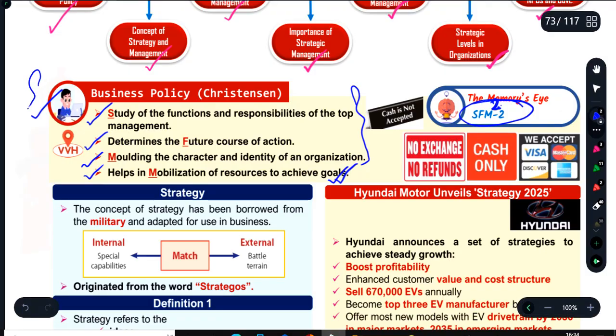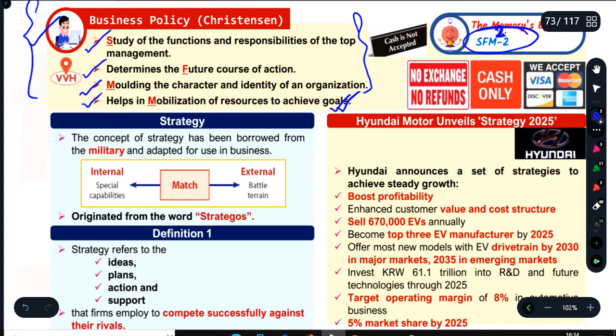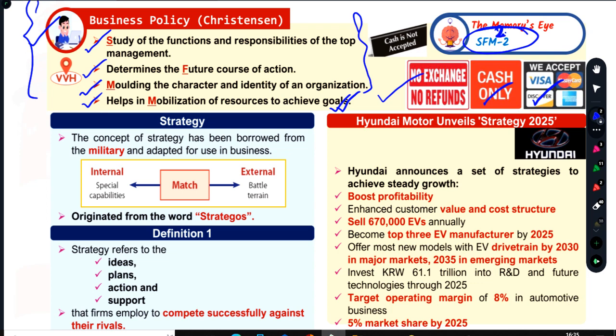So it was all about business policy, a small but important concept. It was introduced in 1908 at Harvard University through the syllabus, and gradually in the 1980s we started studying strategic management along with business policy. But now, purely strategic management is ruling the whole world. You can see so many examples: no exchange, cash only; employee policy, articles of association, memorandum of association. All are business policies. Or, bring your own device, which we will study in EIS, is also a core business policy. So these are all about business policy, a very simple concept.